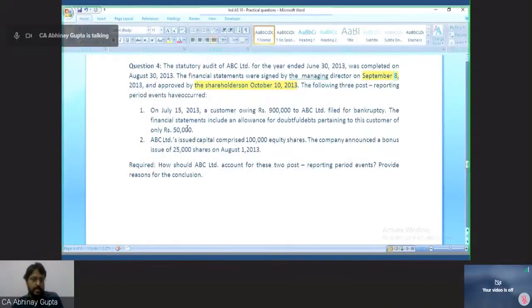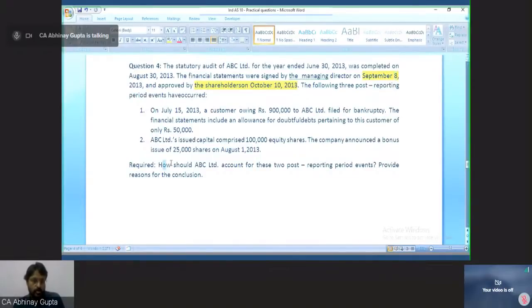So both these events are occurring between these two dates. Hence, these are events occurring after the reporting period and are well within the scope of Ind AS 10. Now, the only thing we need to decide is whether these events are adjusting events or non-adjusting events. That only is the task on us now.